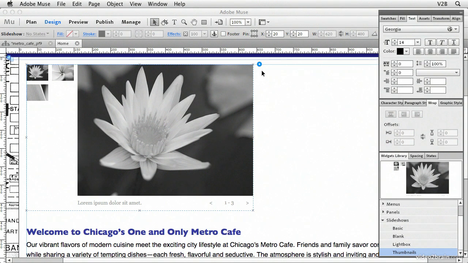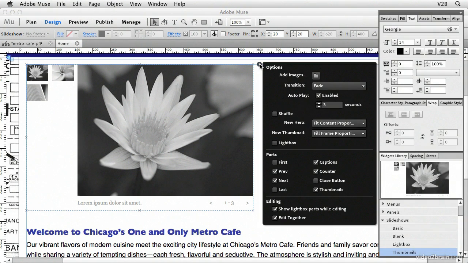So these widgets come with their own options. And if you click on the blue icon in the upper right corner of the slideshow when you have it selected, you get a flyout list of all of these available options. Different widgets contain different options. For slideshows, these are mostly the same. Depending on what you got going on here, certain things will be turned on and certain things will be turned off. All right, but the first thing we want to focus on is adding images up at the top of the options dialog box. We'll go ahead and click that folder icon.